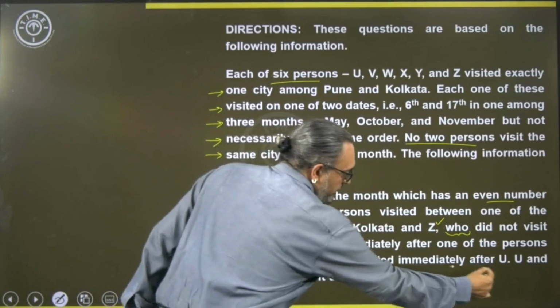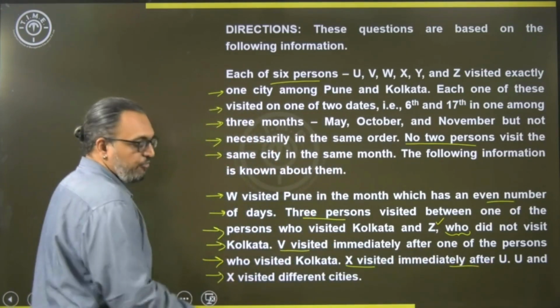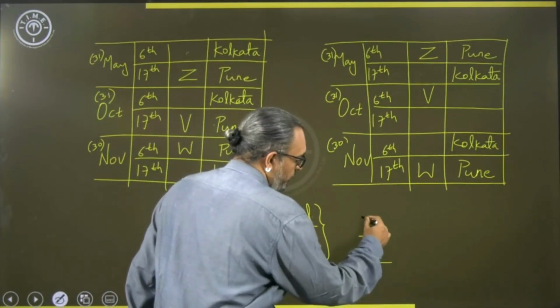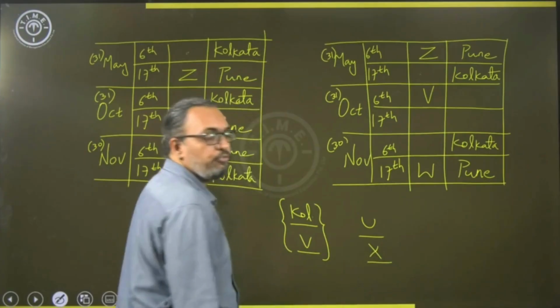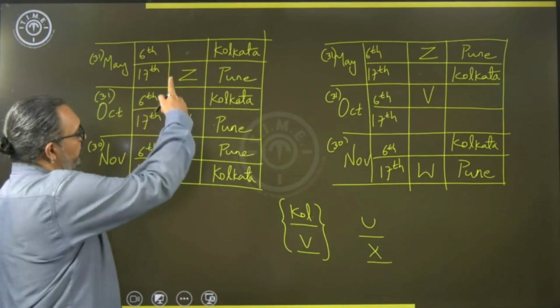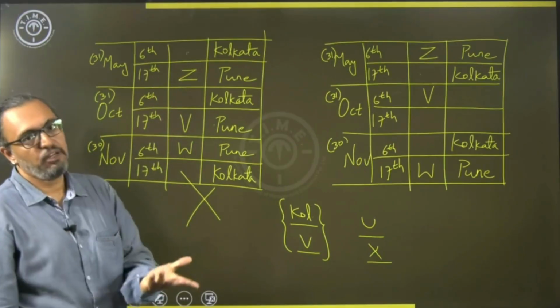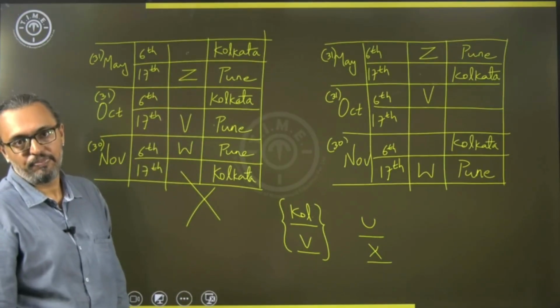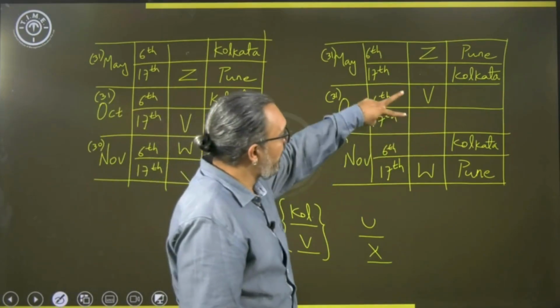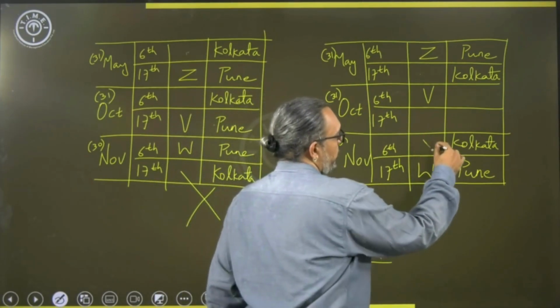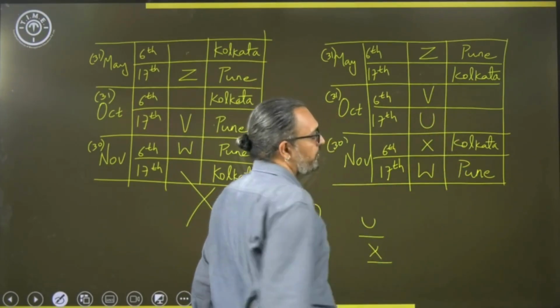X visited immediately after U. U and X are from different cities. Okay. X visits immediately after U and they should be from different cities. Now, check here. Do I have any immediate positions for fixing U and X? Unfortunately, it is not possible. But in this case, yes, I do have 2 positions where you can have U and X. So, X is here and U is here.